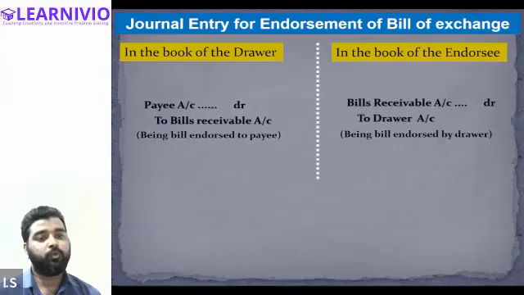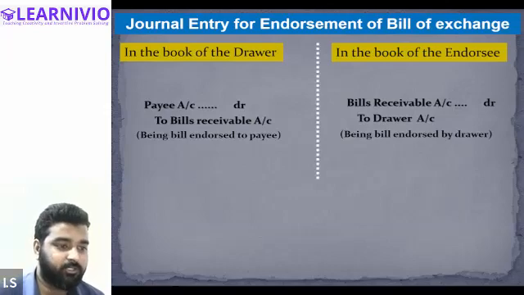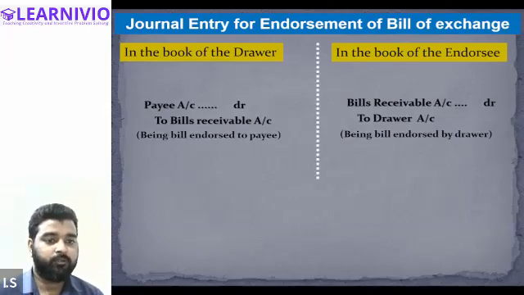Sir, then what about the drawee account? There will be no journal entry for the endorsement in the book of the drawee, because the drawee is not concerned about the endorsement. Eventually he will have to make the payment. So he will enter the transactions relating to the acceptance of the bill, the purchase of goods, and the payment or honor of the bill. These three transactions are to be entered in the book of the drawee. No general entry for endorsement in the book of the drawee is required. Is this clear? Yes, sir.